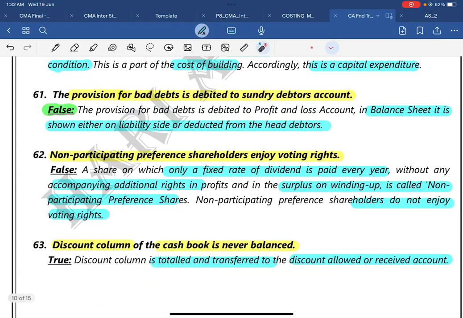61. The provision of bad debts is debited to sundry debtors account. The answer is false. The provision for bad debts is debited to profit and loss account. In a balance sheet, it is shown either on the liability side or deducted from the head debtors. Read this question again.